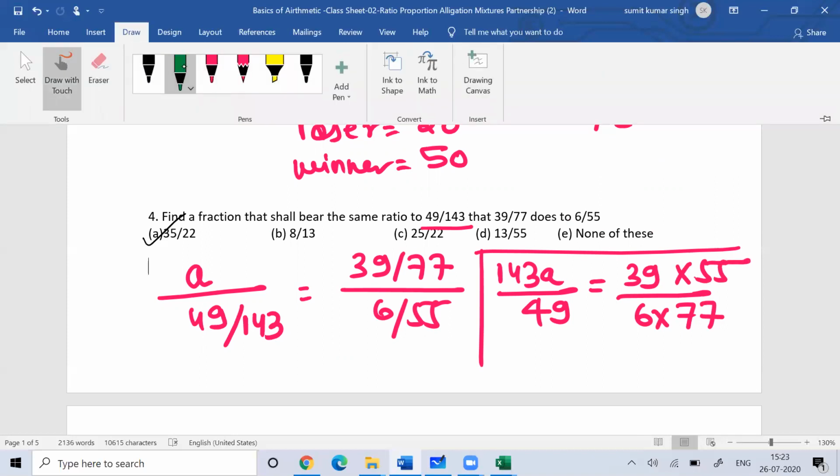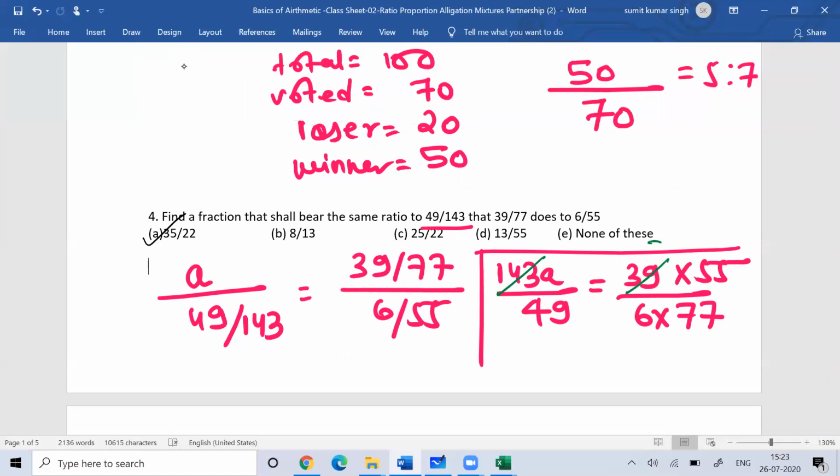So now you can solve this. This is 13 threes are, this is 13 into 11, this is 3 twos are, this is 11 fives are, this is 11 sevens are, this is 7 sevens are.